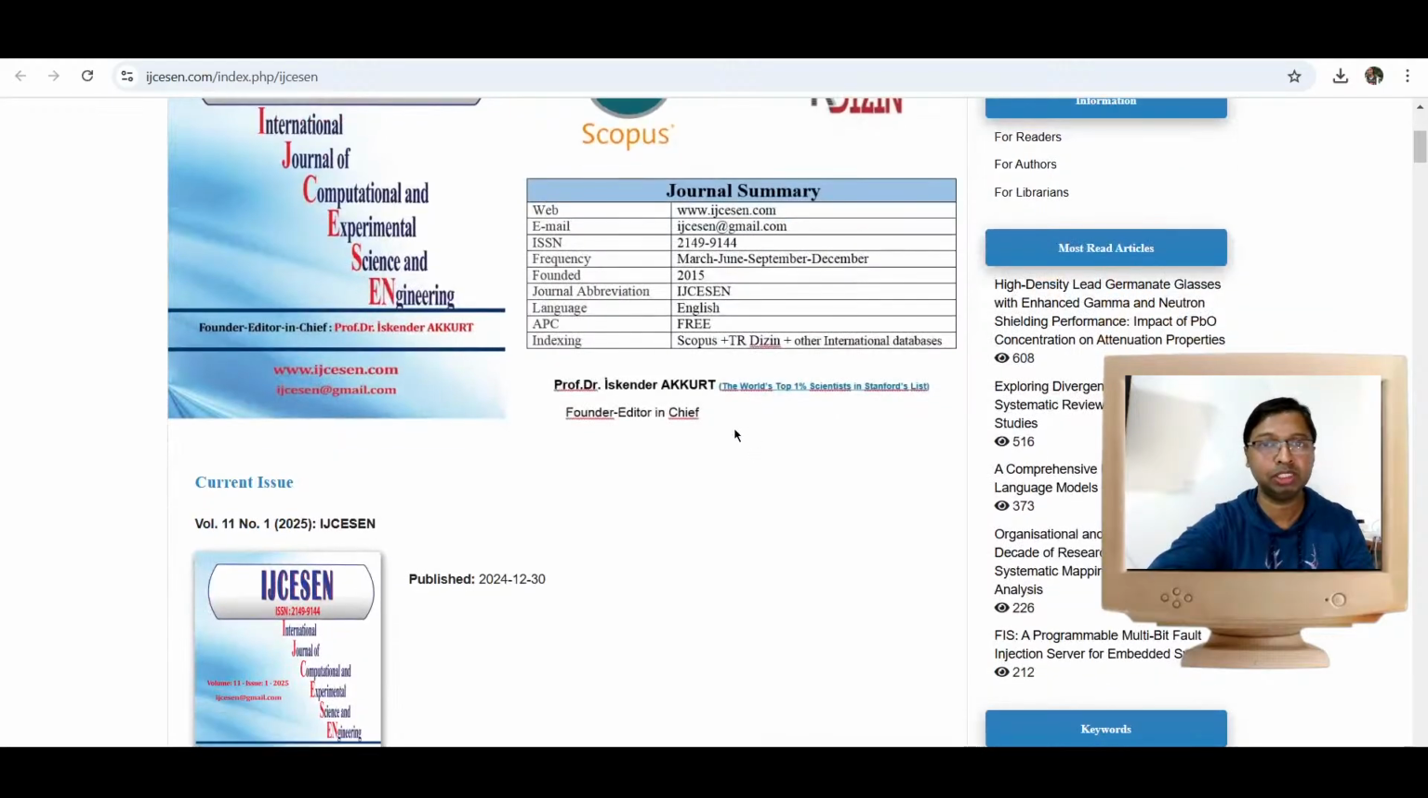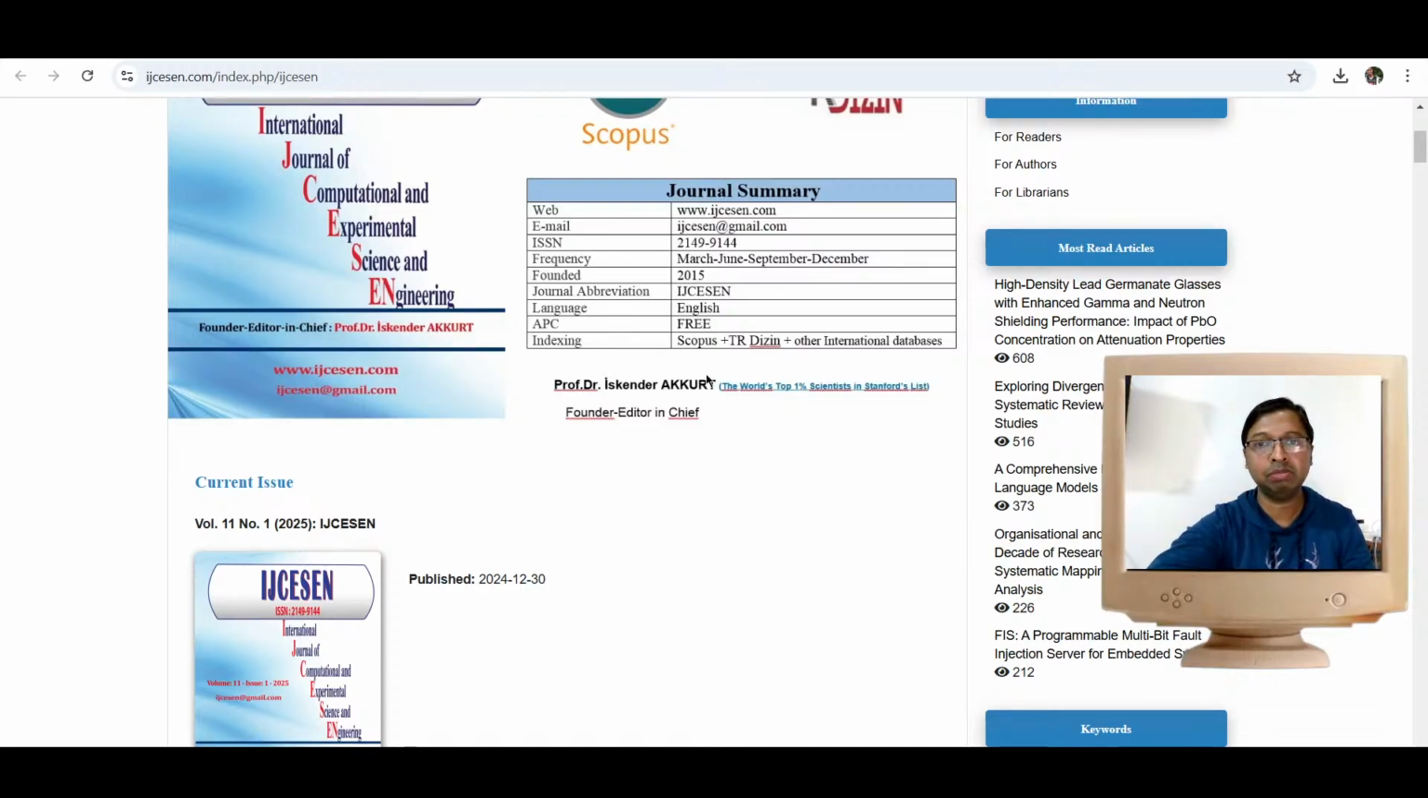Here they have mentioned that the article processing charge is free of charge, so they are not collecting any charge. The frequency is four times within a year: March, June, September and December. We have a Gmail ID being connected. Here they have mentioned the indexing information to be Scopus and TR Dizin. We really don't know about this one. But the founder, editor in chief, everywhere the publisher information, it is mentioned: Professor Dr. Iskender Akkurt.